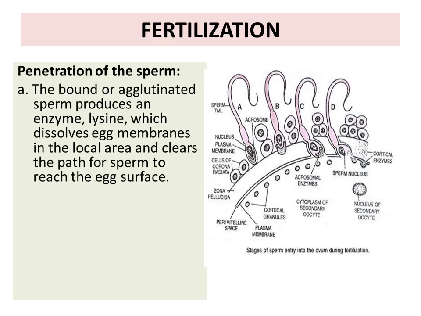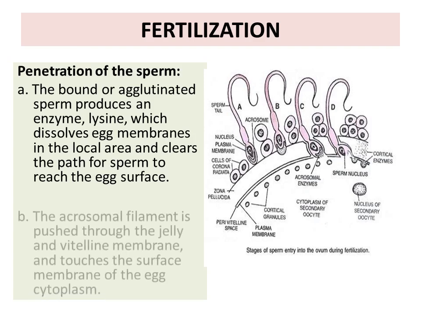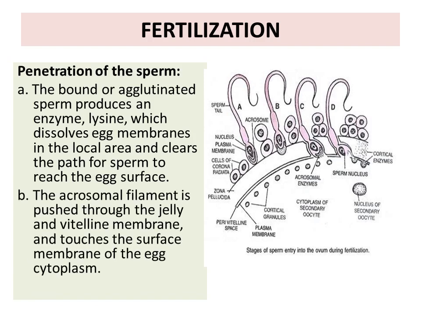Now sperm is bound to the outer surface, right? So the bound or agglutinated sperm produces an enzyme known as lysin, which dissolves the egg membrane in the local area and clears the path for sperm to reach the egg surface. The acrosomal filament is pushed through the jelly and the vitelline membrane and touches the surface of membrane of egg cytoplasm.